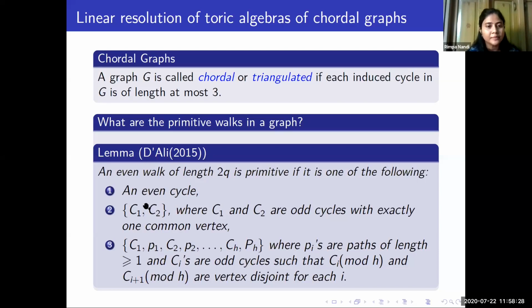And here we have the result from Ohsugi and Hibi. They showed that an even closed walk of length 2q is primitive in a graph G if it is of one of these three forms. One is an even cycle, next it can be two odd cycles connected at a common vertex, or it can be a sequence of odd cycles connected by a sequence of paths.